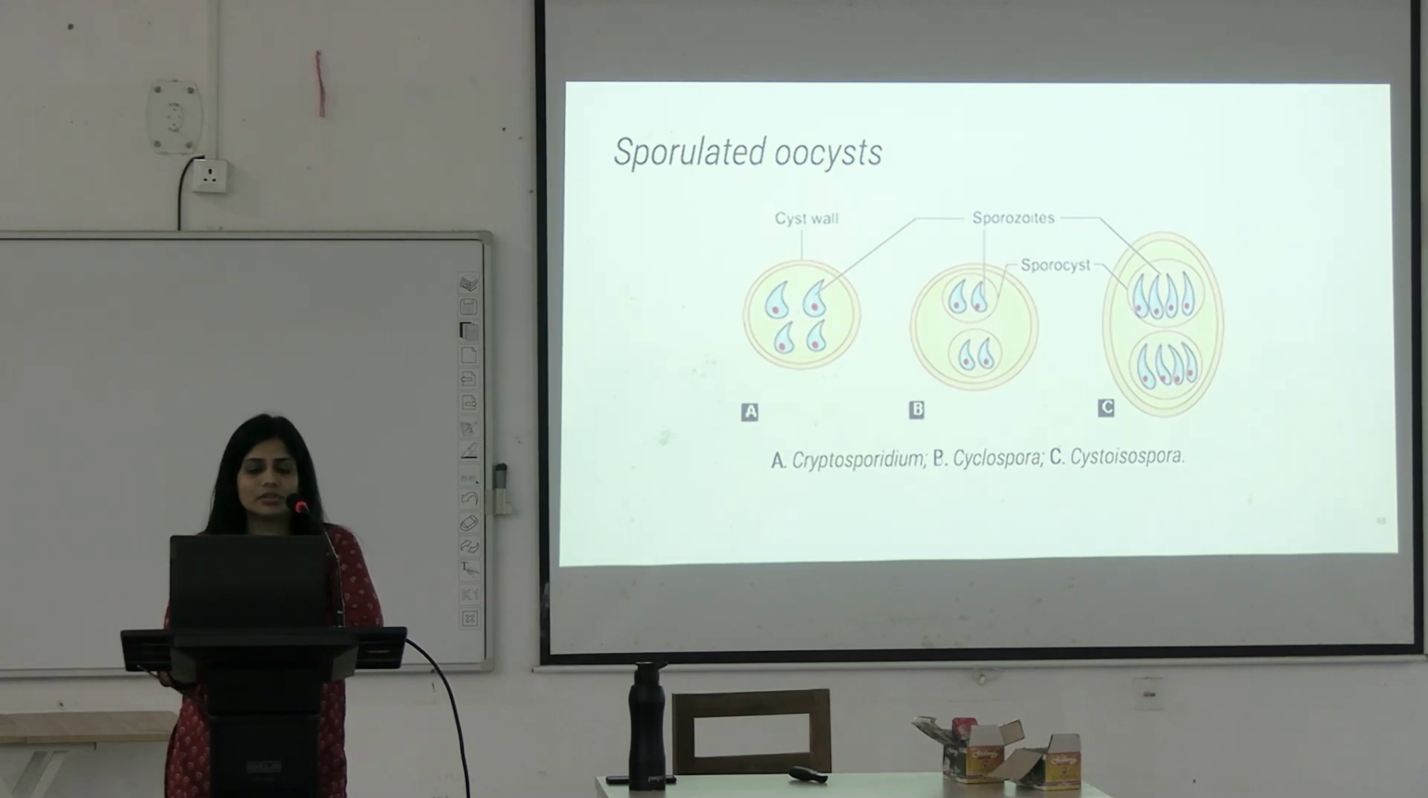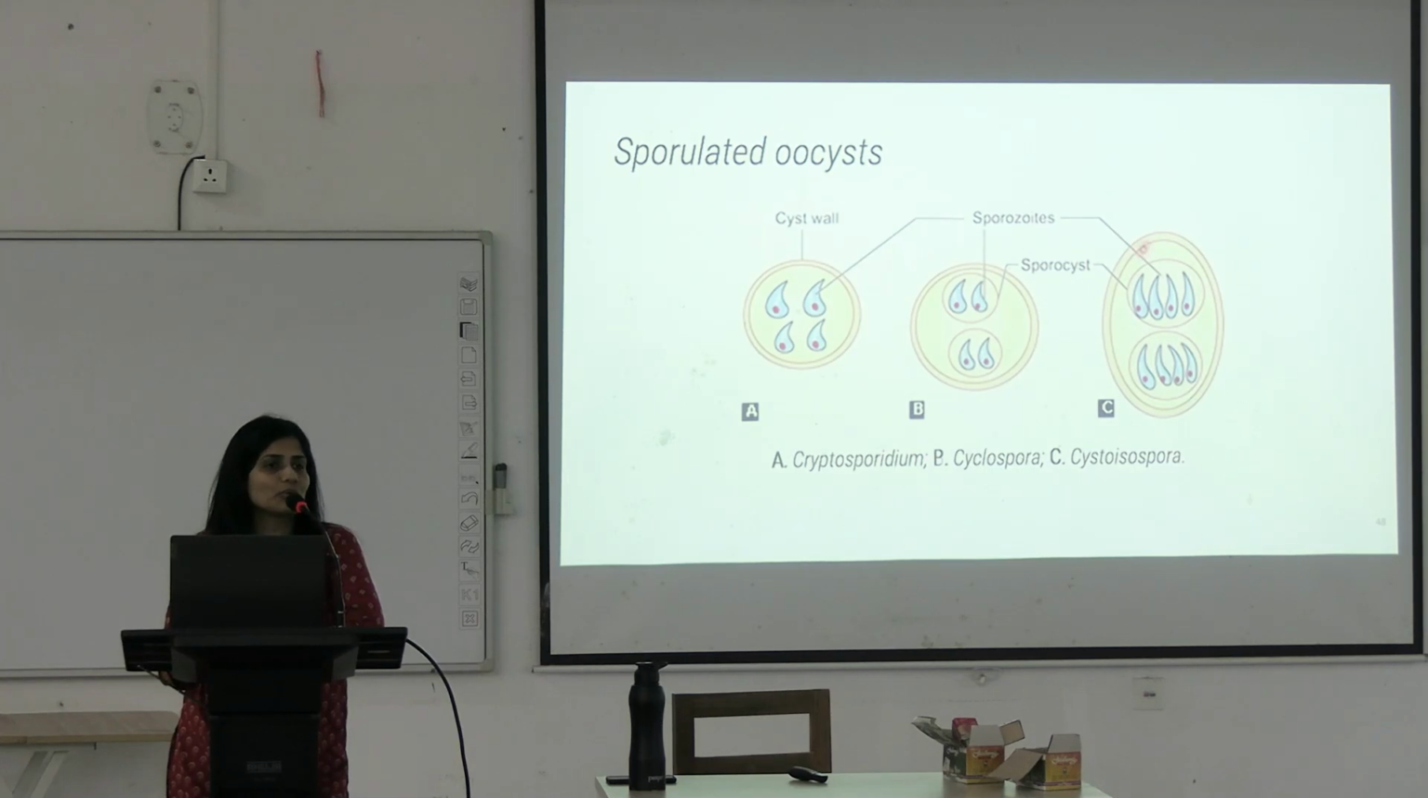Just remember the difference. The first one here is Cryptosporidium. You can see there is a cyst wall, and inside it there are 4 sporozoites. In Cyclospora, there are 2 sporocysts, and within those sporocysts there are 2 sporozoites each. So this is Cyclospora. Just remember, a cycle has 2 wheels: 2 sporocysts, 2 sporozoites each. Easy to remember Cyclospora.